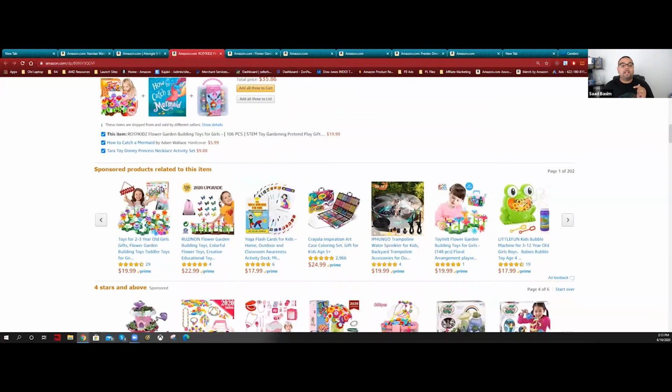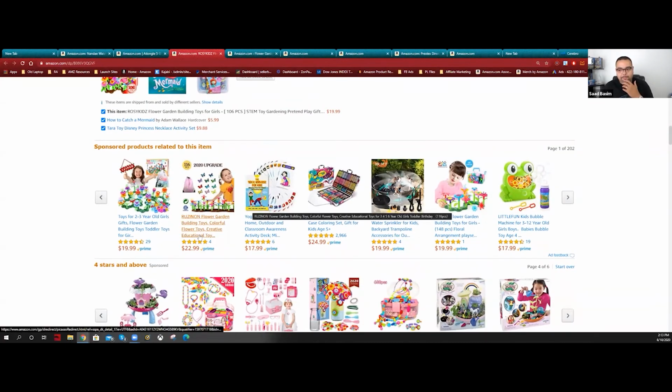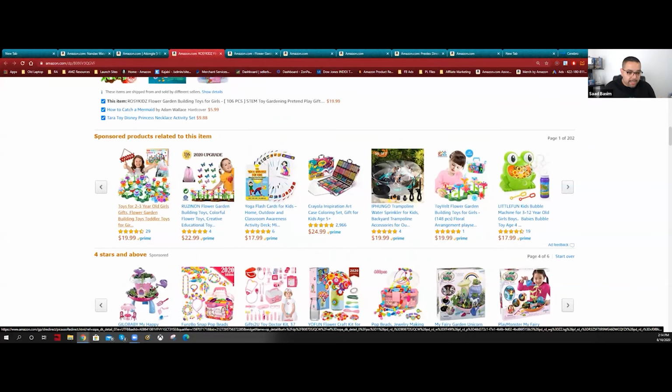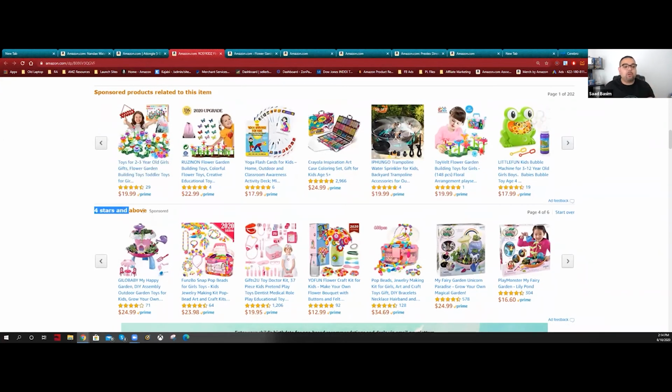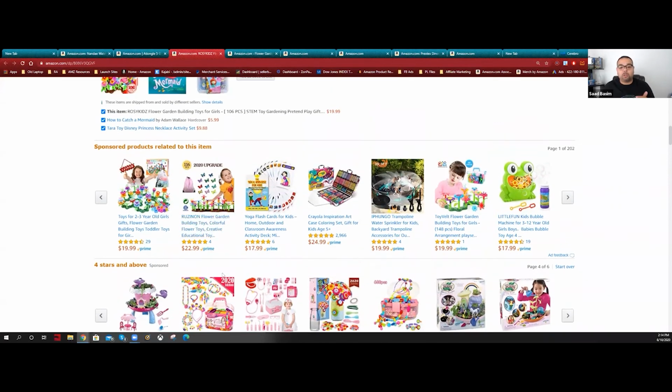But here, what I did, because this example is meant for sponsored products, you're also going to see something called 4 stars and above. This is Amazon only advertising products that have a 4-star rating and higher. So these are a gold mine now. So I can come here and say, you know what? Let's see what happens.